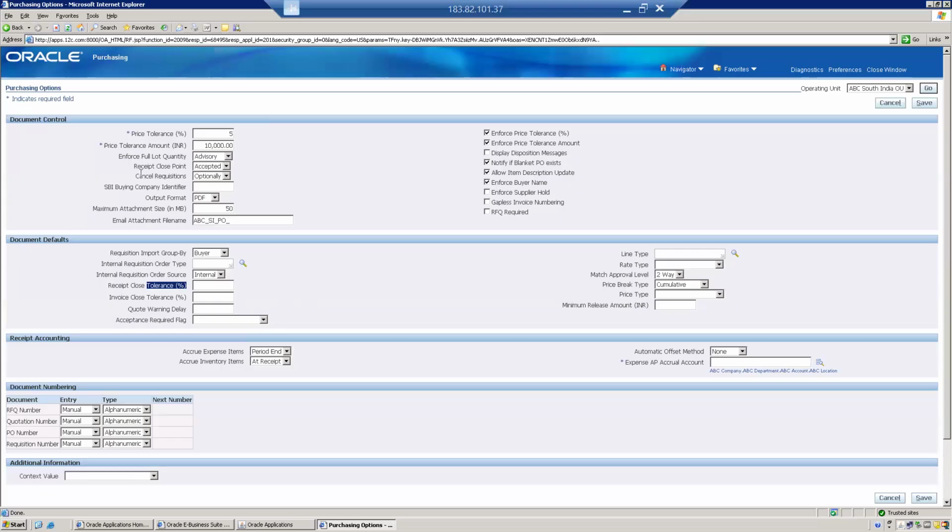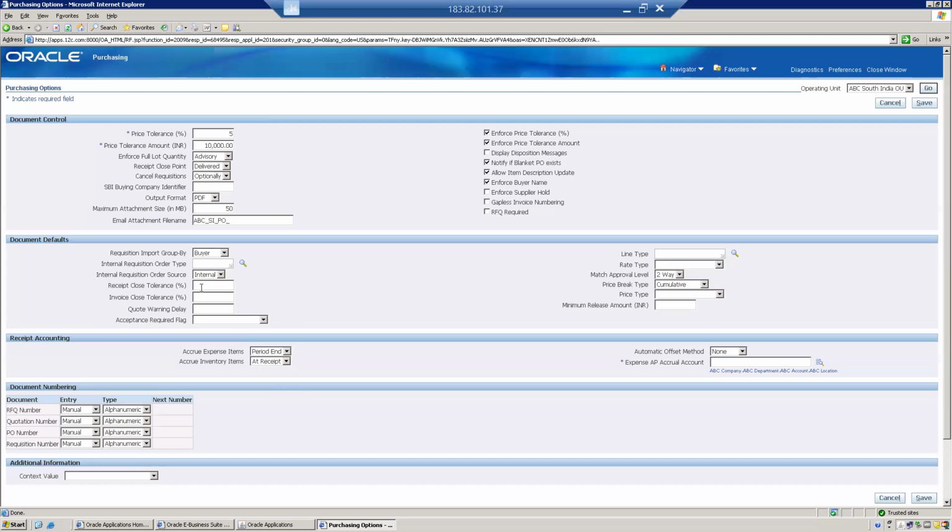And here we have specified the receipt close point, which is the point at which the receipt closes. I'll choose delivered, because only after delivery do we have to close. I think we selected delivered in the last session. Okay, fine.